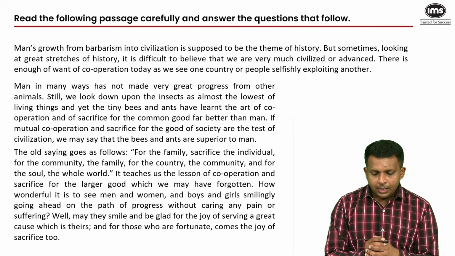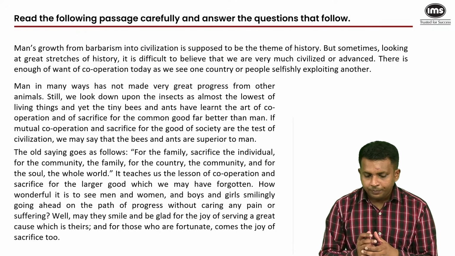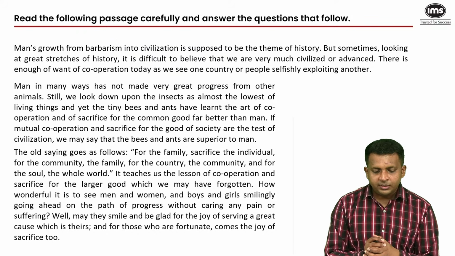Okay, so I guess everyone would have finished reading it by now. Let's read it together. Man's growth from barbarism into civilization is supposed to be the theme of history, but sometimes looking at great stretches of history, it is difficult to believe that we are very much civilized or advanced. There is enough of want of cooperation today as we see one country or people selfishly exploiting another.